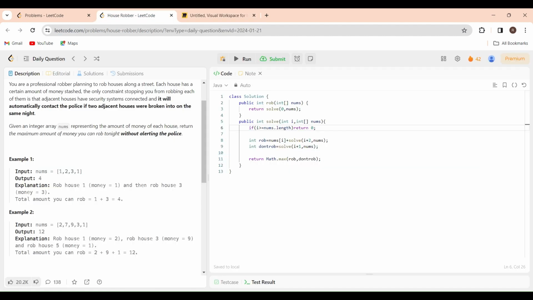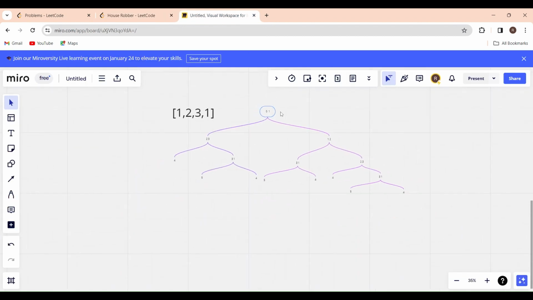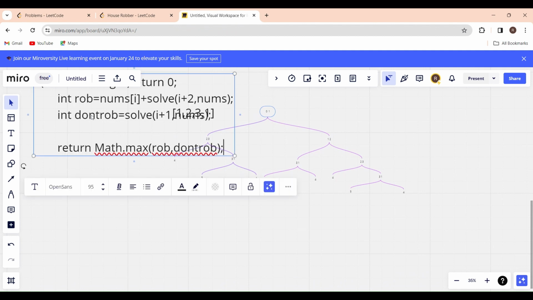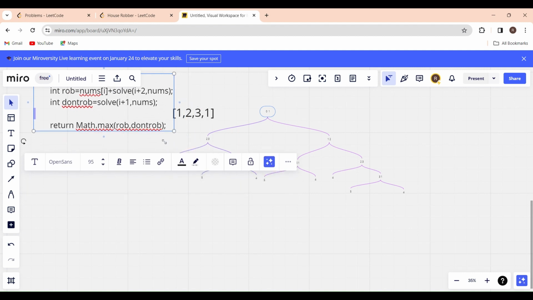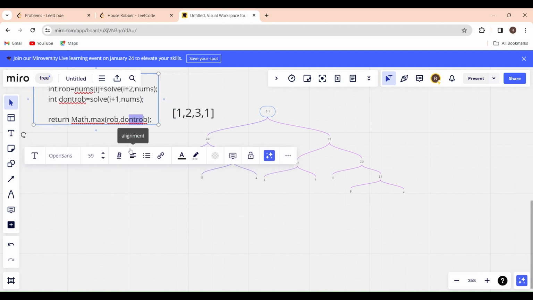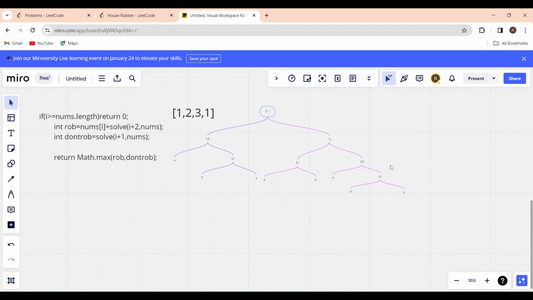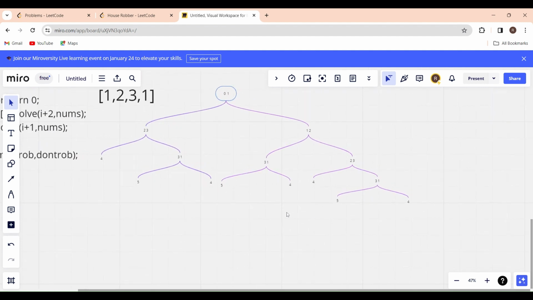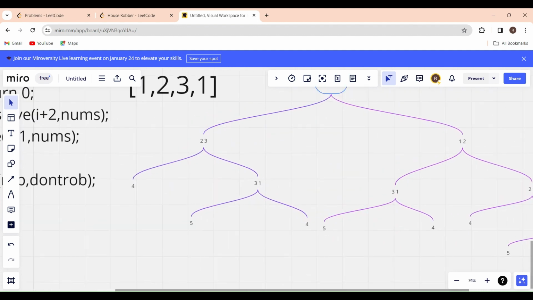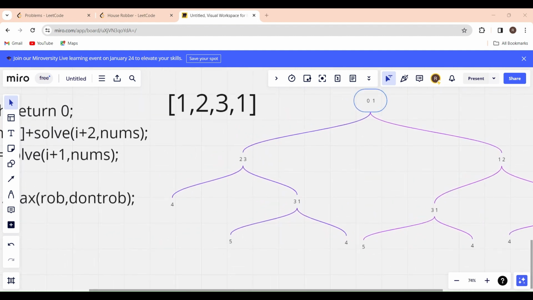So let us copy this function. Okay, and let us zoom in a little bit, and more zoom in.